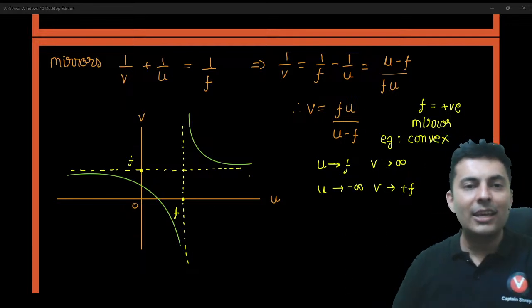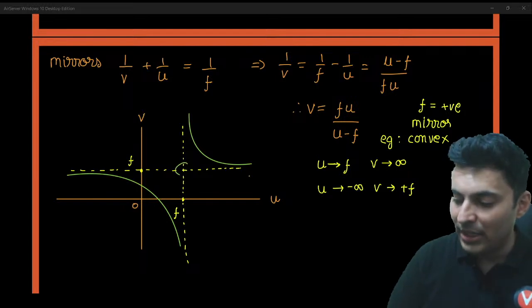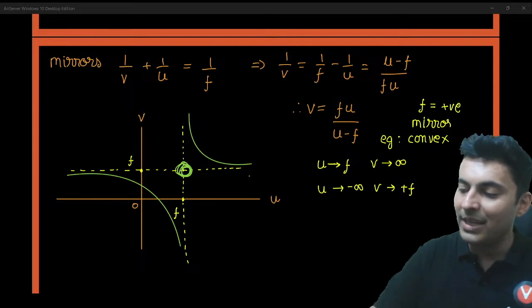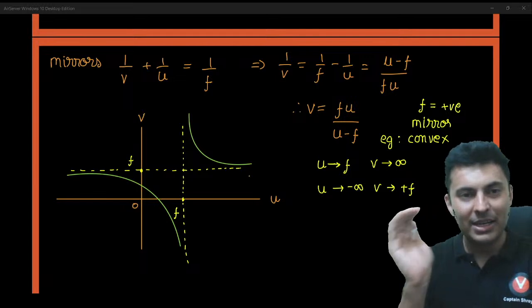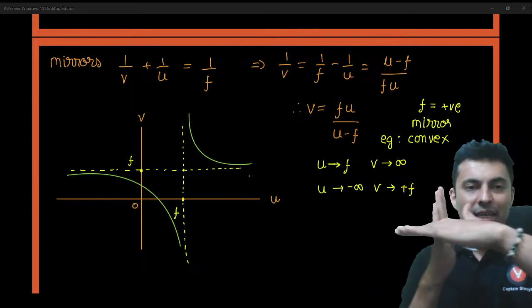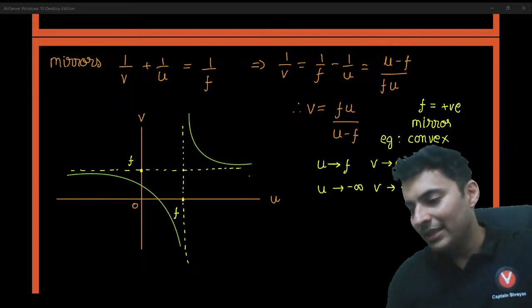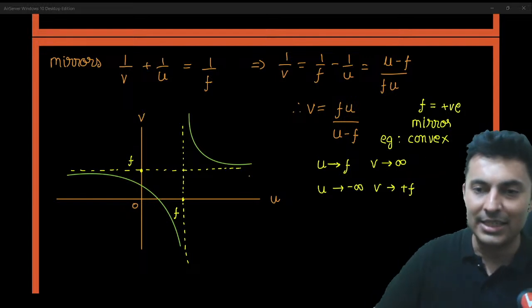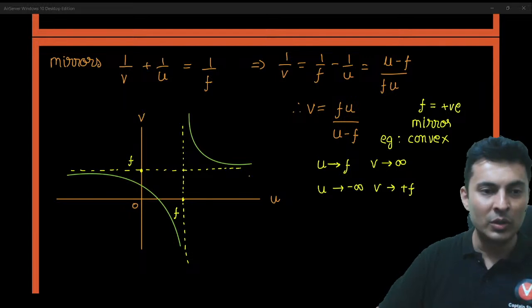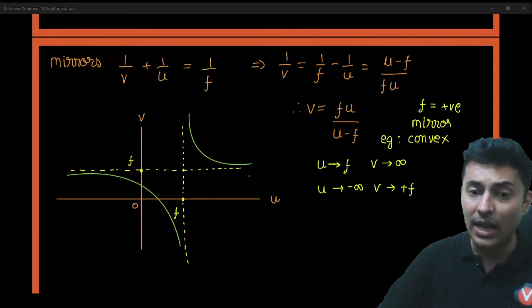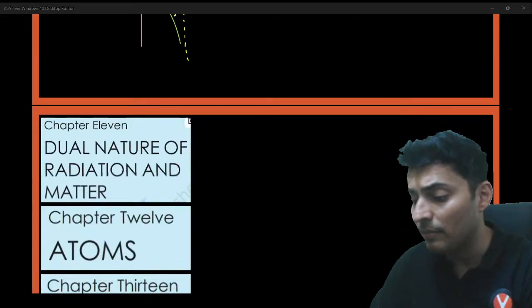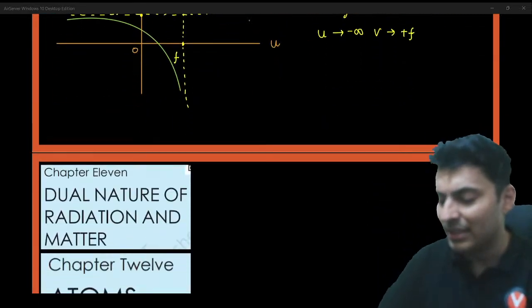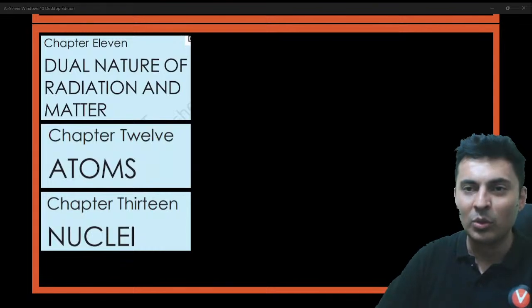In case of a concave mirror, the only difference is this point will change. The focal point will be negative for a concave mirror. So these 2 dotted lines will come to the other side because the F point will change. That's all. That's how you draw these graphs, and these graphs have been asked many times in some competitive exams. Boards, it is a little bit rare.